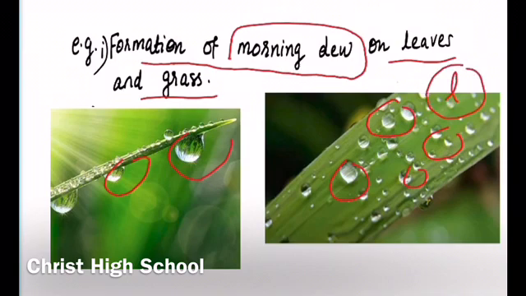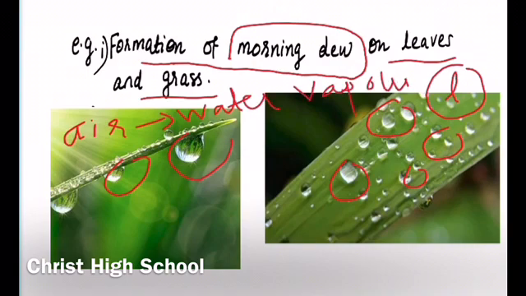So what happens actually? So during night, what happens? The cool air which contains water vapor. So air contains water vapor, and we know that water vapor means it's a gas. This water vapor condenses during night, because during night the temperature decreases.